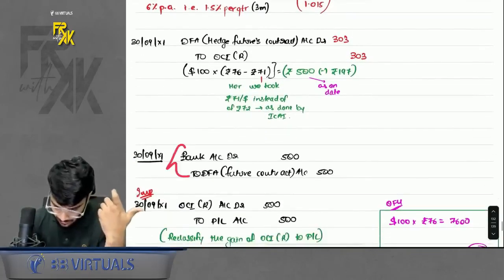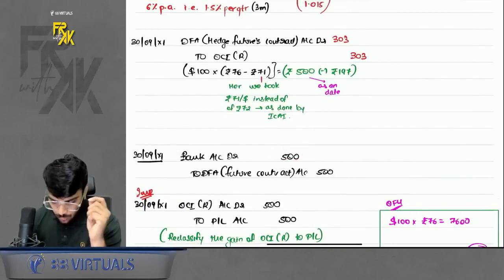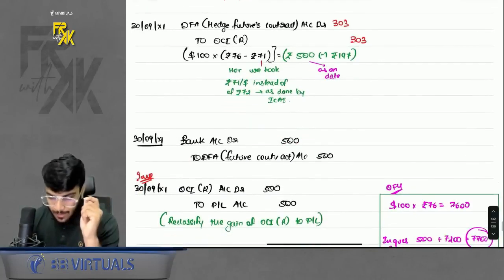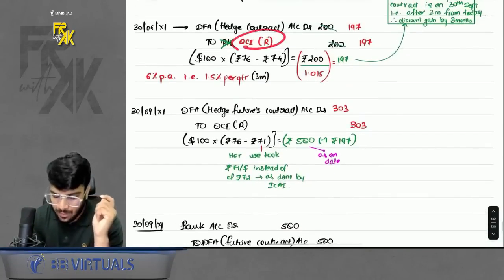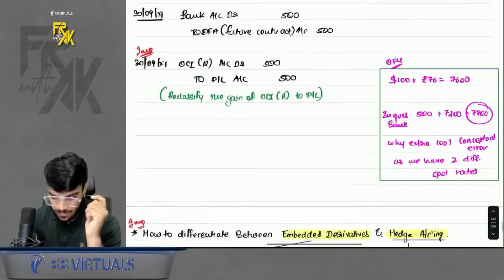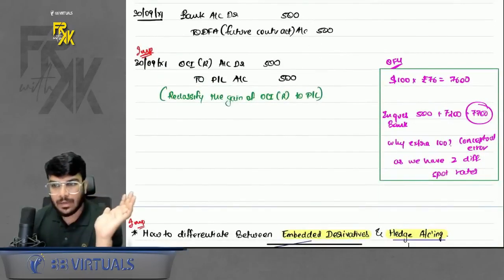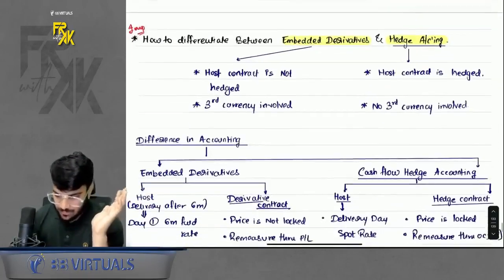So receive the excess money from the hedge, and also do one thing when the contract expires, because whatever you booked in OCIR, don't forget to reclassify it to profit and loss at the end. That's it. Clear with this? Yes. Chalo. So this was hedge accounting.